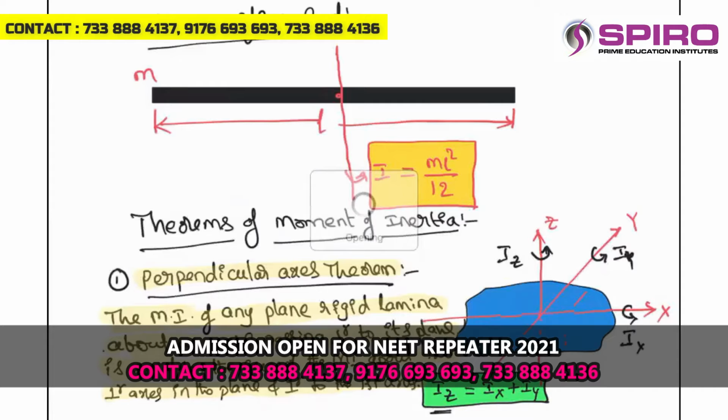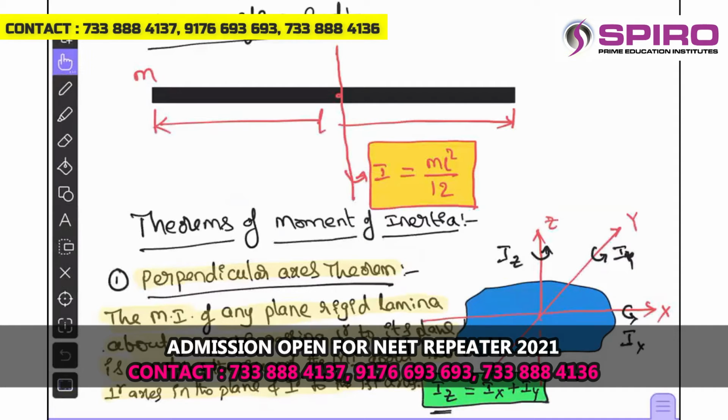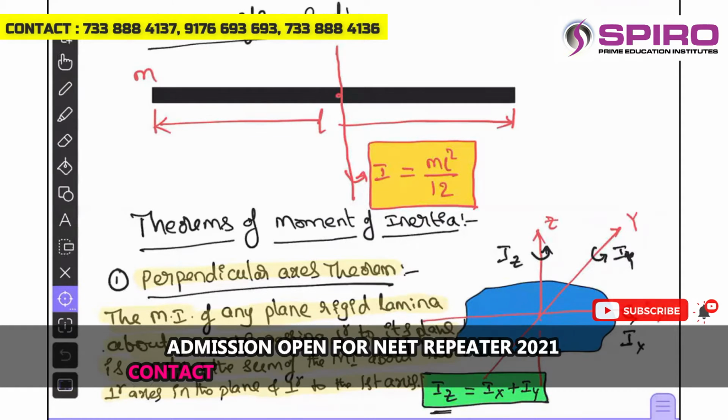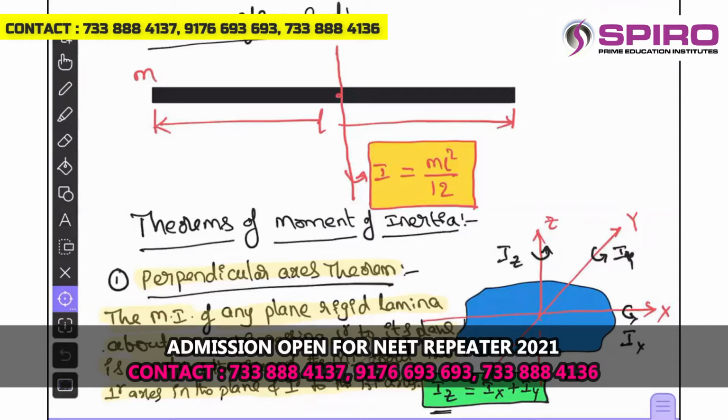This is the theorem which connects the moment of inertia about different axes. What does the perpendicular axis theorem say? The moment of inertia of any plane rigid lamina about an axis passing perpendicular to its plane is equal to the sum of the moments of inertia about two perpendicular axes in the plane and perpendicular to the first axis.